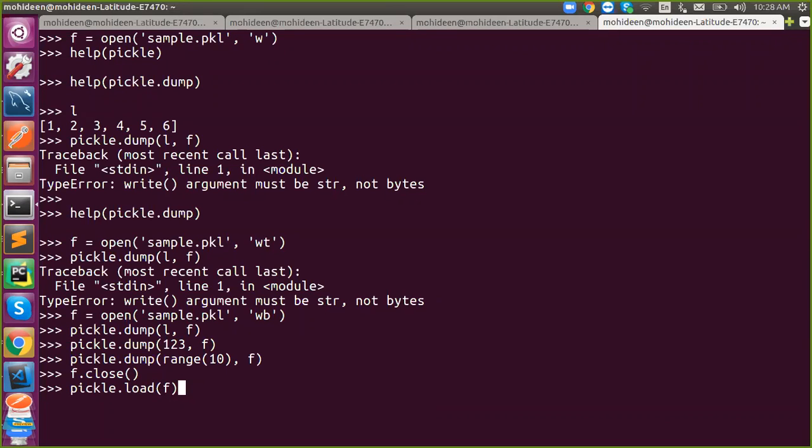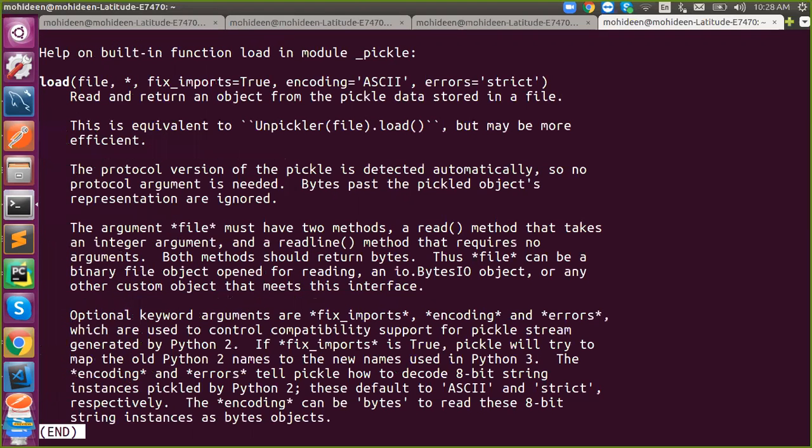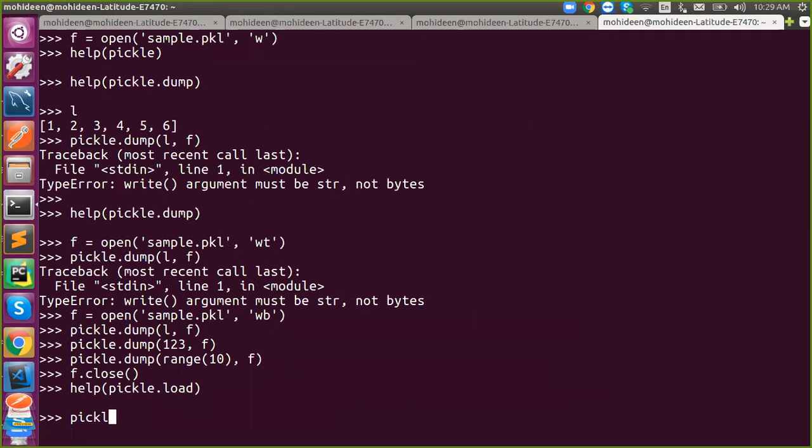Because these are advanced topics, right? So I want to confirm your understanding level, how you actually understand the concepts. So when I say pickle dot load of f, will it work or not? Passing is correct if you need some file name. But I'm saying, will it work or will it raise an error? It will work? Pardon? It will work.